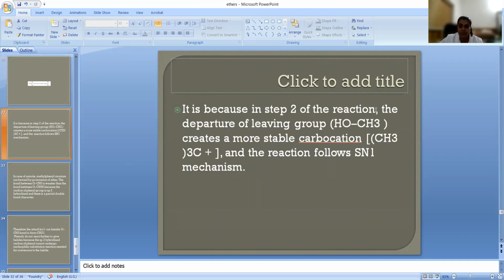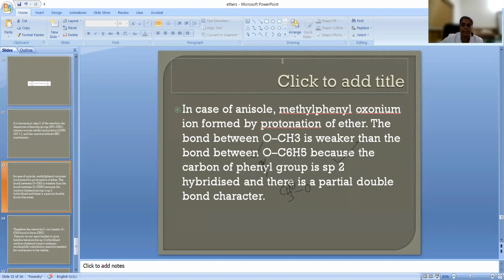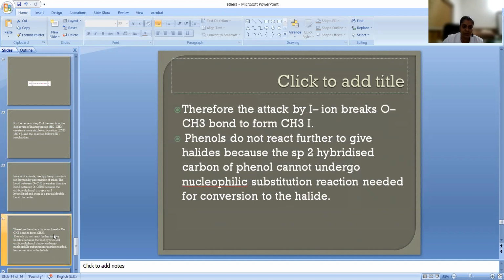It is because in step 2 of the reaction, the departure, yes, that is what we explained already. When OCH3 group is leaving, it will result in the formation of a carbocation that is more stable. If you cut on CH3O, it will be giving you a carbocation which is unstable. So that is why it is cutting along this to get a stable carbocation, and we will get the corresponding halogenoalkane. Okay. This also I explained to you already.